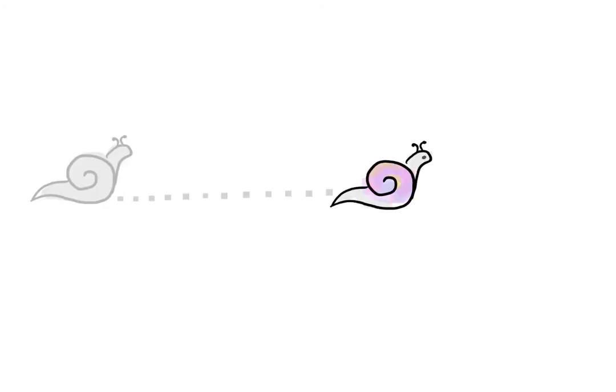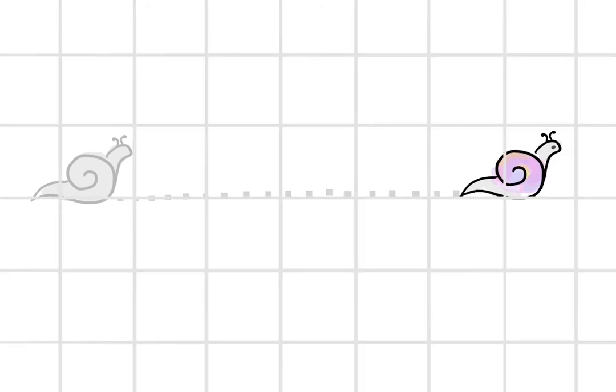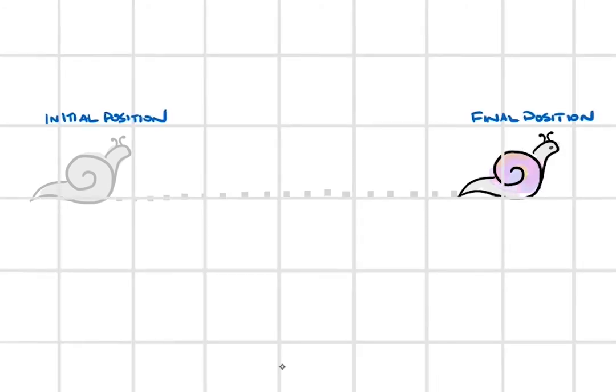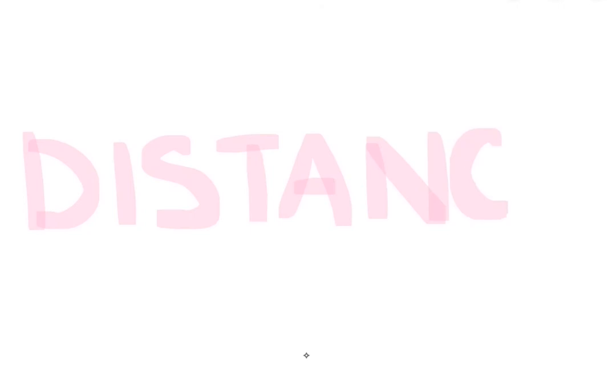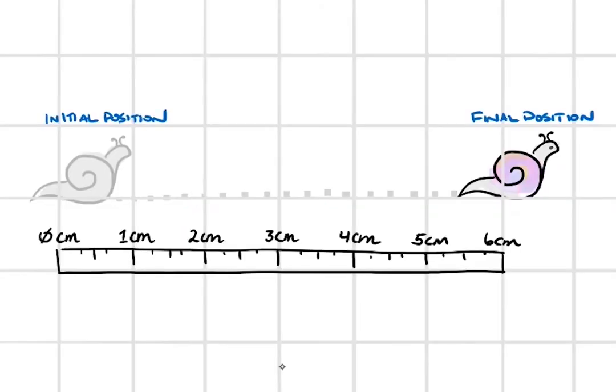How far did the snail move? Let's put down our imaginary grid. It looks like the snail moved 6 centimeters. What you described is the distance the snail traveled. Notice how little regard distance has for direction. It's simply how far did the snail go, not where did the snail go.